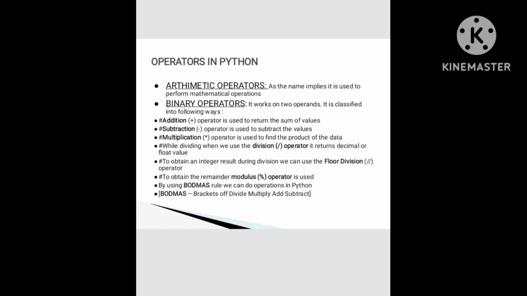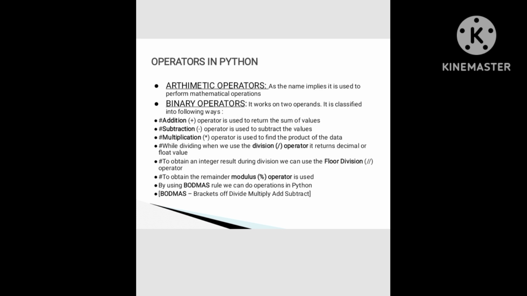The addition operator is used to return the sum of the values, and the subtraction operator is used to subtract the values. The multiplication operator is used to find the product of the data, while when we use the division operator, it returns a decimal or float value. To obtain an integer result during division, we can use the floor division operator. To obtain the remainder, the modulus operator is used.